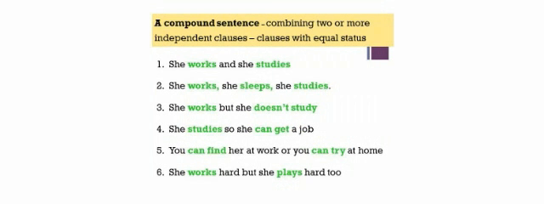In number 2, there is no coordinating conjunction. So if you've got a list with 3 equal clauses, that's also called a compound sentence. She works, comma, she sleeps, comma, she studies, full stop. Number 3, she works but she doesn't study. Another compound sentence. She studies so she can get a job. You can find her at work or you can try her at home. She works hard but she plays hard too. All compound sentences.